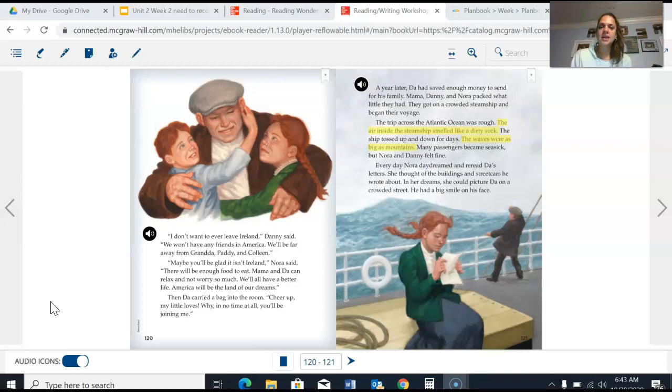I'm going to pause here. The character has said something that connects to our essential question, why do people immigrate? And our prediction of hoping for a better life or dreaming of a better life. And this is a repeated pattern. In the beginning, our characters were talking about having a better life and dreaming of a better life, and they're talking about dreaming of a better life again. So I'm going to highlight that key detail.